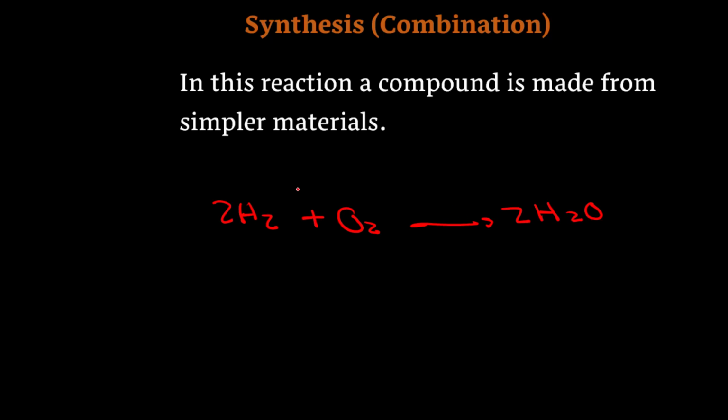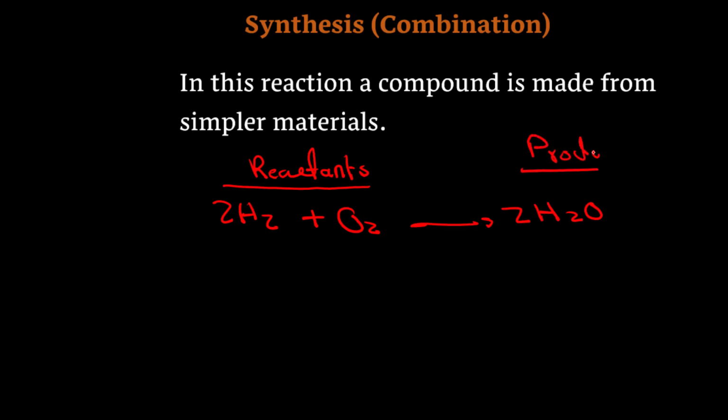Now here, focus on the reaction. This part of the equation is called the reactants. These are the materials which are converted during the reaction to the new substance, which is called the product.